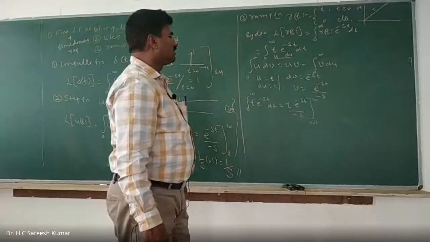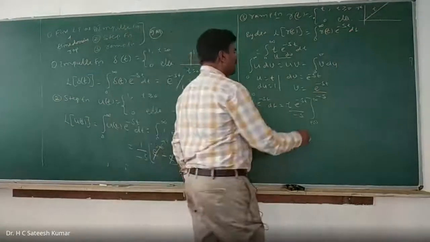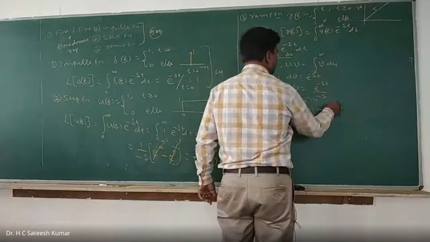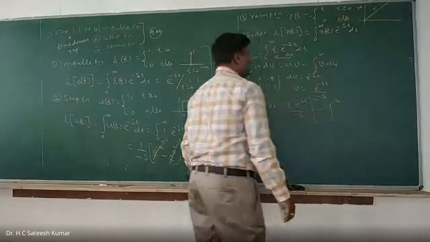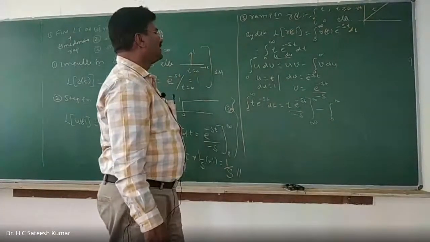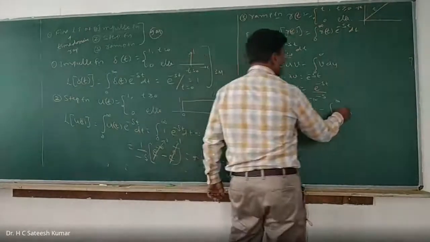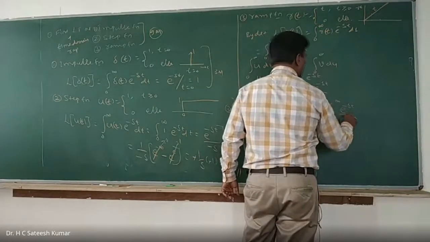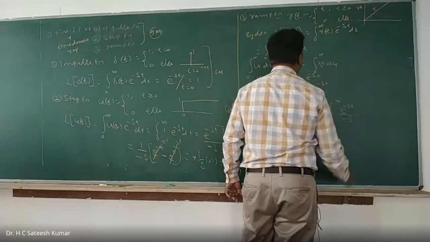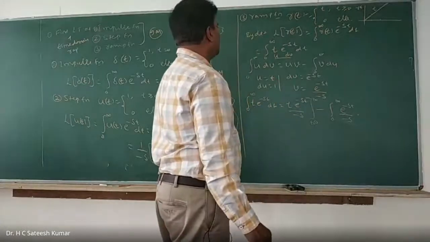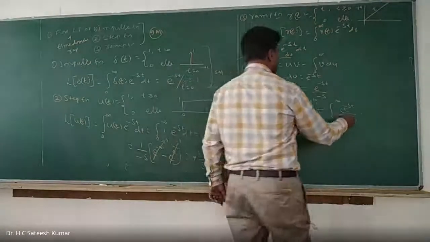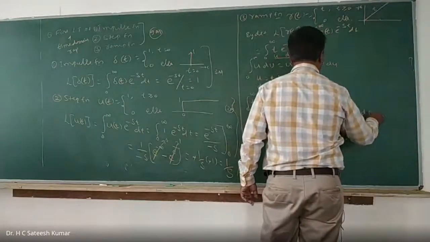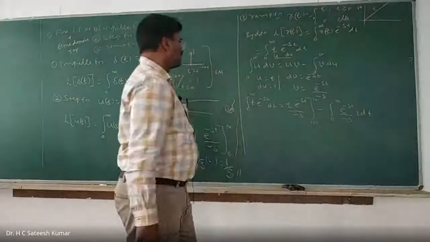Okay, right. It's 0 to infinity, minus the integration from 0 to infinity of v du. V is what? E to the power of minus st divided by minus s, into v du. Du is what? 1 into dt. Okay, right. Now what is that? You can write it.